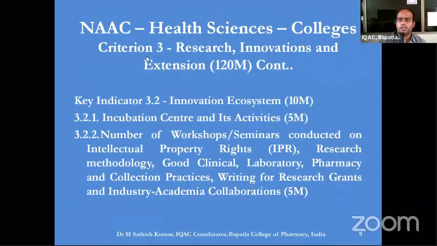Within the third criterion, 3.2 is the innovation ecosystem, for which 10 marks are given. If the college has an incubation center and carries out many activities through it, 5 marks is given.